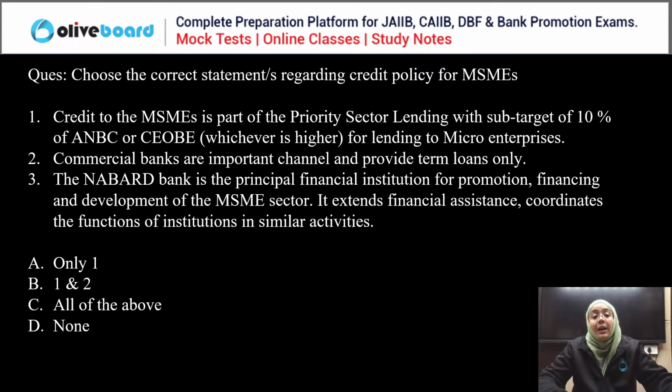Good. Next, we have to choose the correct statement regarding credit policies for micro, small, and medium enterprises. Credit to MSME is a part of priority sector lending with a sub-target of 10% of ANBC or CEOBE, whichever is higher. Commercial banks are the important channels and they provide term loans only. NABARD is the principal development financial institution for the promotion, financing and development of the MSME sector.